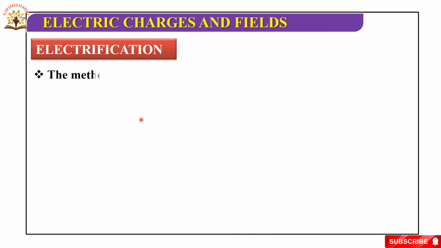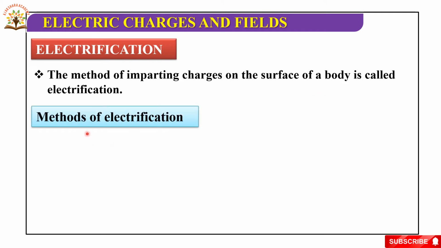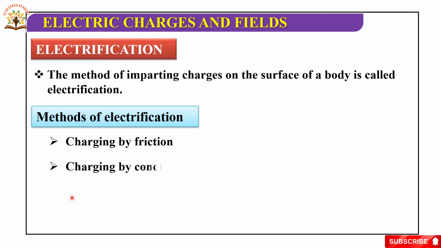Electrification, now we'll discuss. The method of imparting charges on the surface of a body is called electrification. Methods of electrification: charging by friction, charging by conduction, charging by induction. So these are the methods of electrification. One is charging by friction, one is charging by conduction, the other is charging by induction.